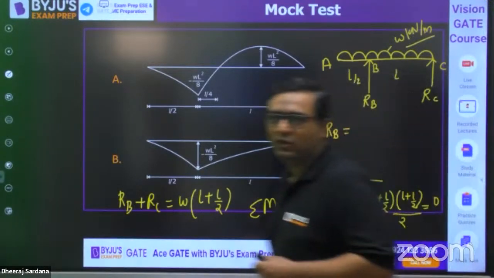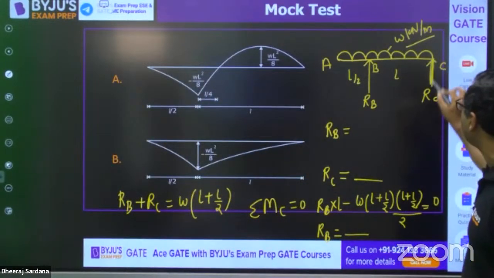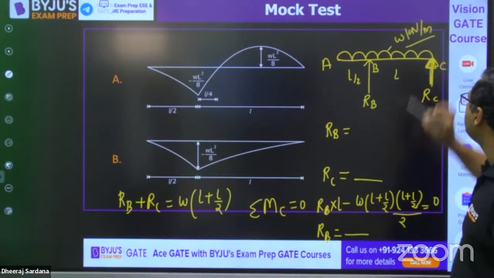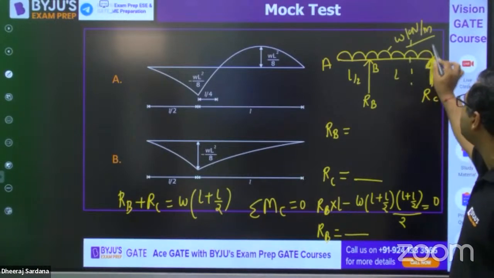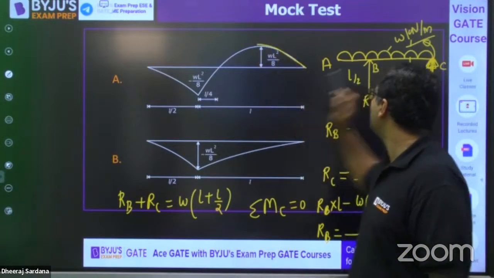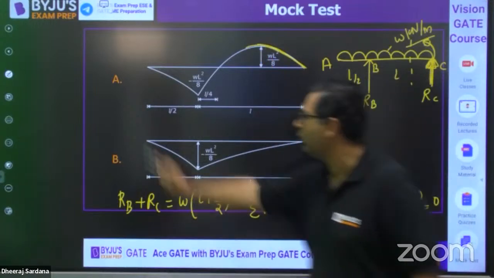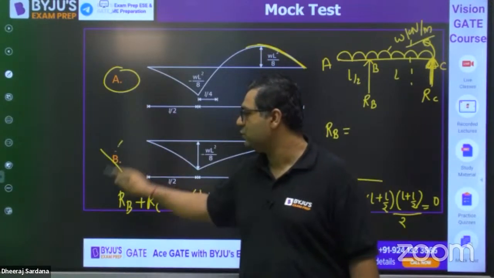So what are you getting for the value of RB and RC? By that you will get this value coming out huge positive. As it is coming out huge positive, when you take a summation, this is creating hogging. So that is for sure. From here it is creating sagging, so there should be a positive bending moment, which is there only in option A. That is why B is also wrong.